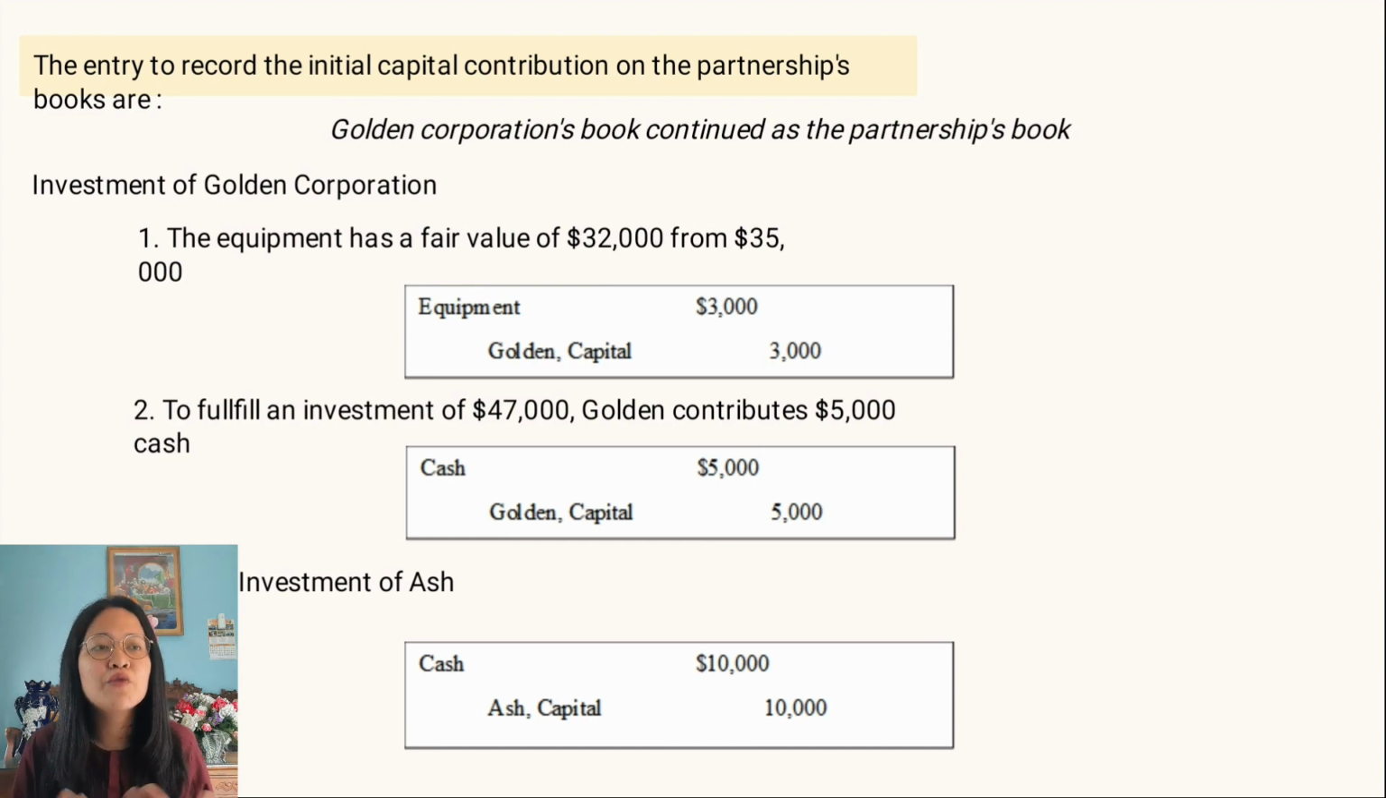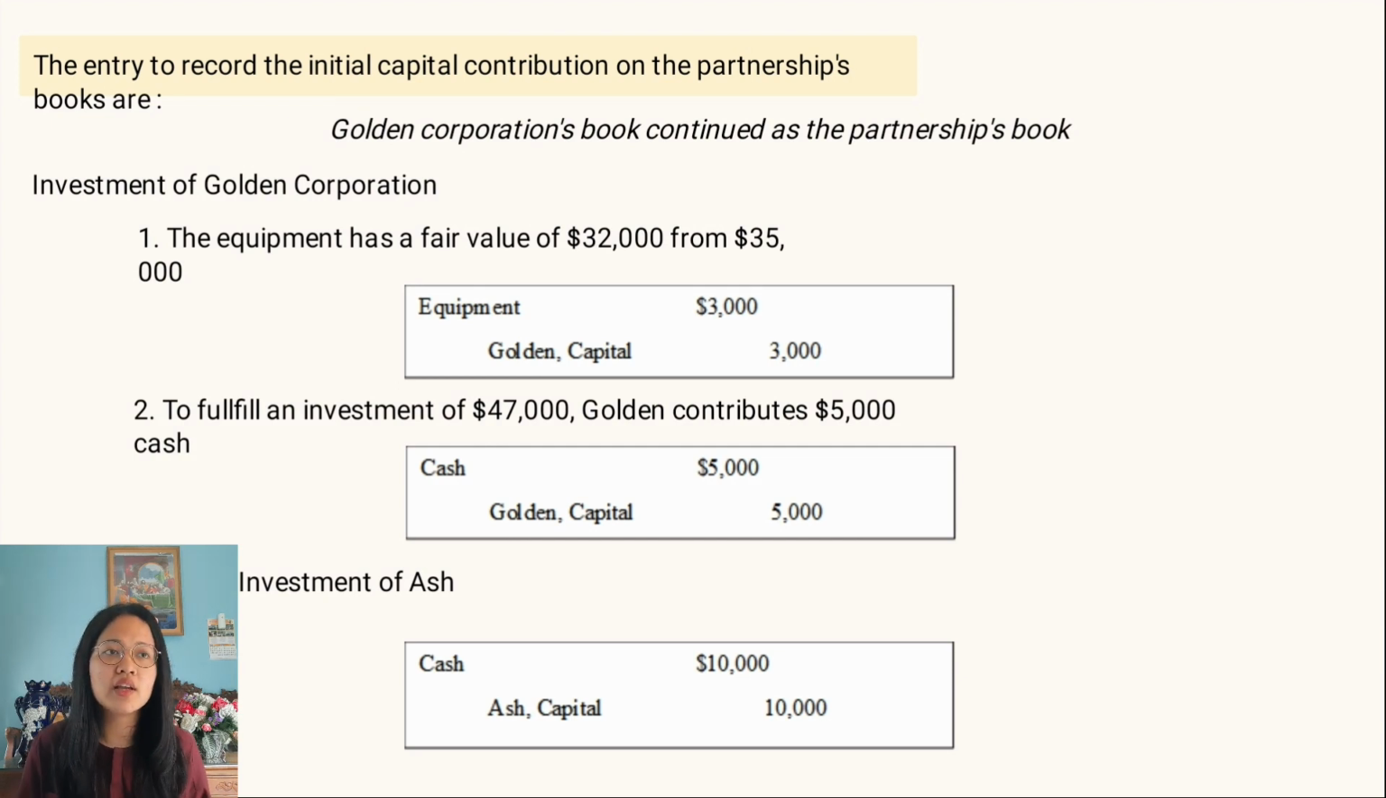To fulfill an investment of $47,000, Golden contributes $5,000. Why $5,000 cash? We can see in the balance sheet of Golden Corporation capital $45,000, and the fair value has a difference of $3,000. So $45,000 minus $3,000 is $42,000. So $42,000 to fulfill an investment of $47,000, we need $5,000 cash. So Golden contributes $5,000 cash.